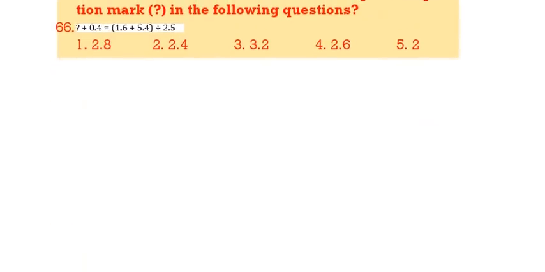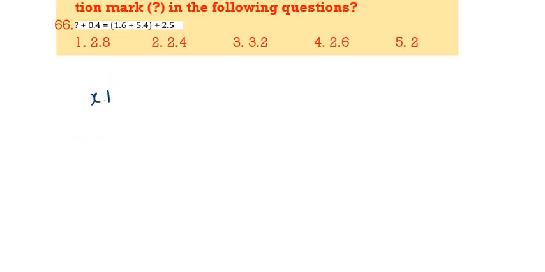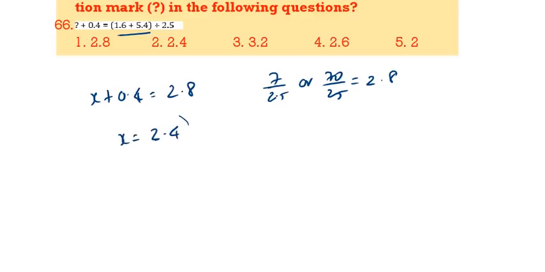66. x plus 0.4 is equal to 1.6 plus 5.4, that is 7. 7 divided by 2.5, or 70 by 25. If you do this, 25 twos 50, 25 eights 200, 2.8. x is equal to 2.4. 2.4 is the correct answer.